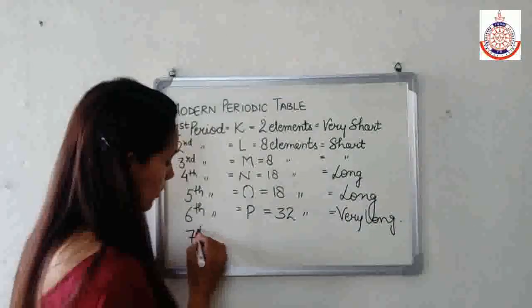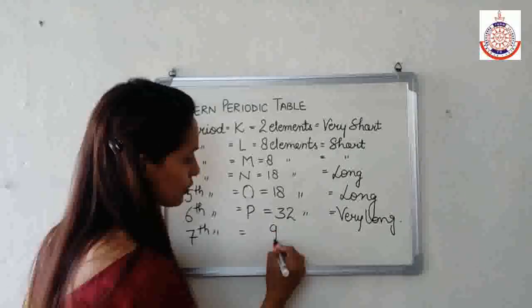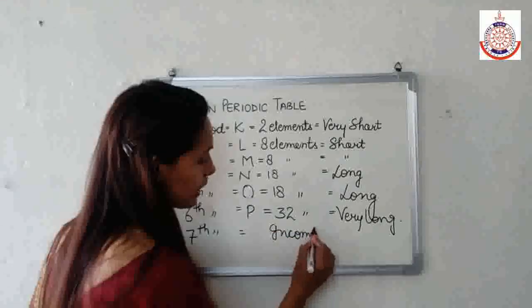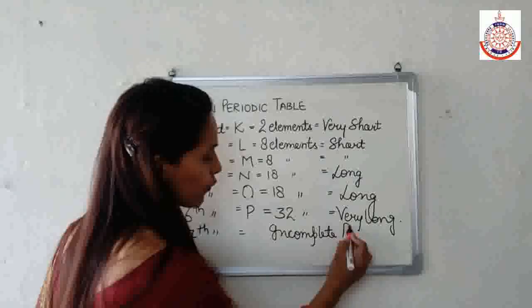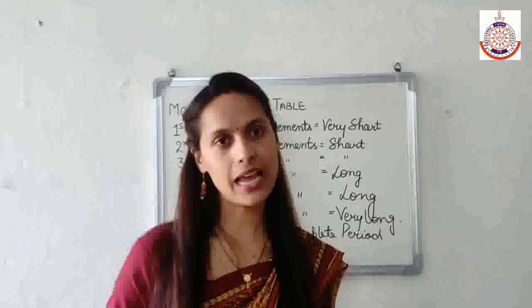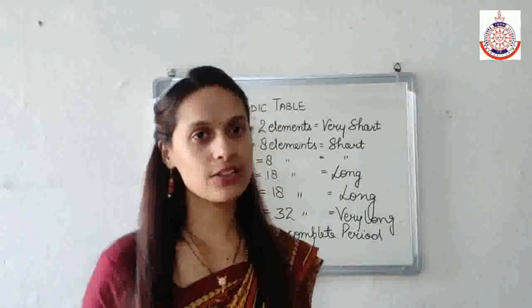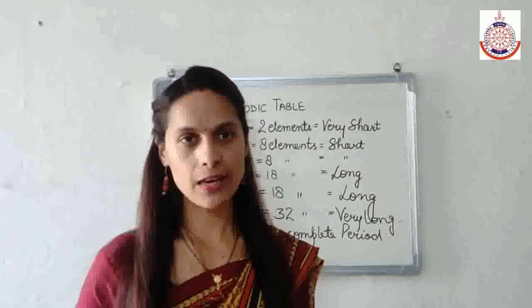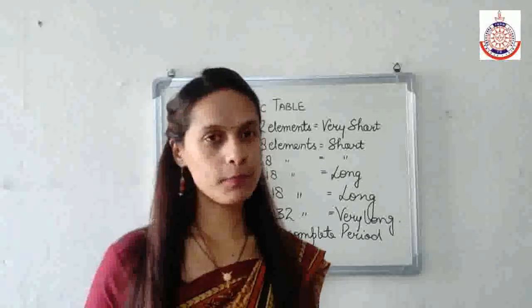And if I talk about the seventh one, it is known as the incomplete period, because this is the period which contains natural as well as synthetic elements. This period contains natural as well as synthetic elements. So this is all about the periods.